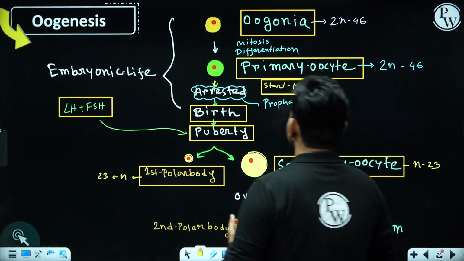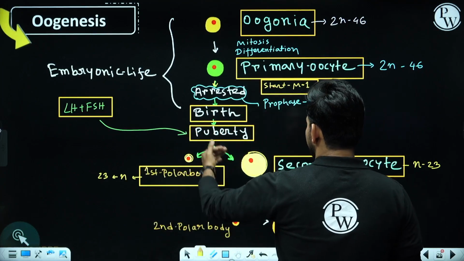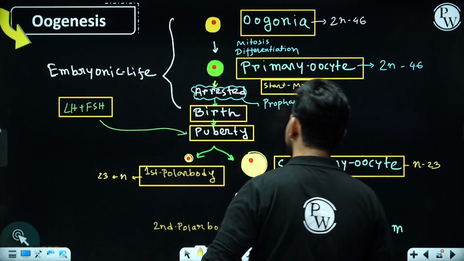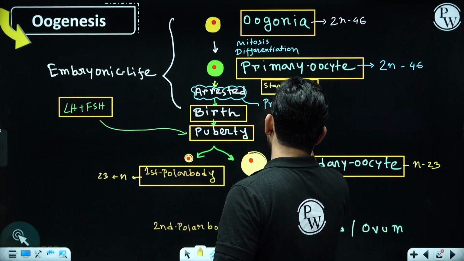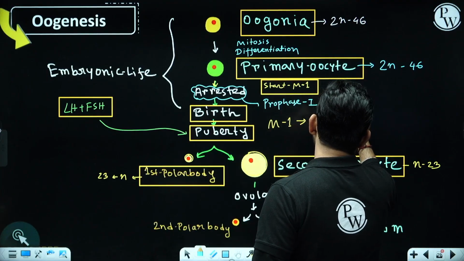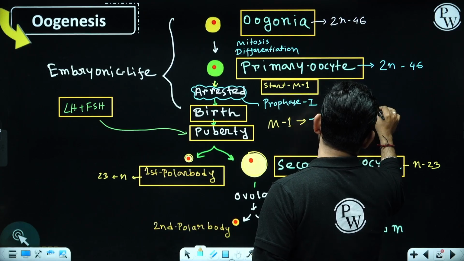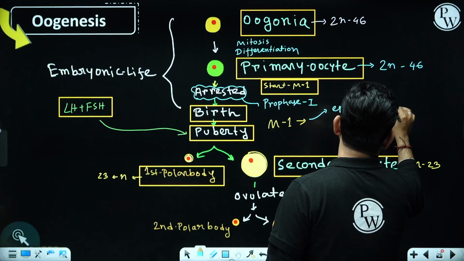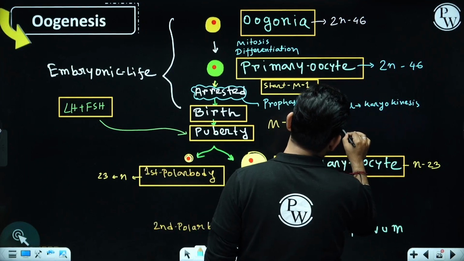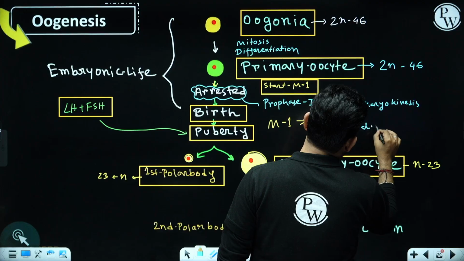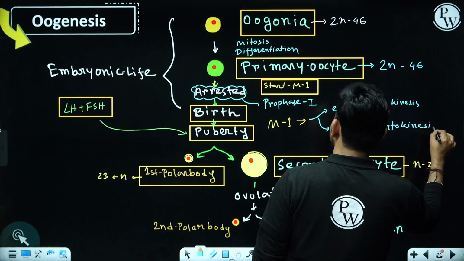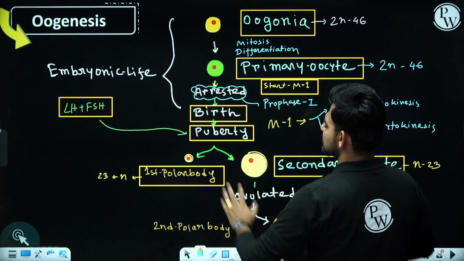It's because while the cell was undergoing the completion of the first meiotic division, that is M1, it performs equal karyokinesis, equal nuclear division, but unequal cytokinesis, meaning unequal distribution of cytoplasmic components.